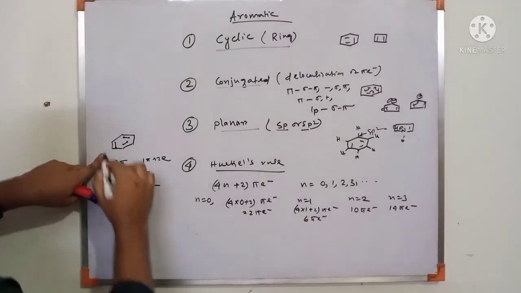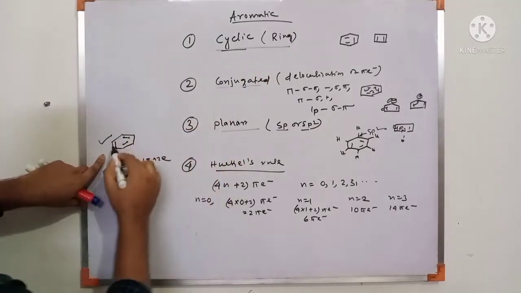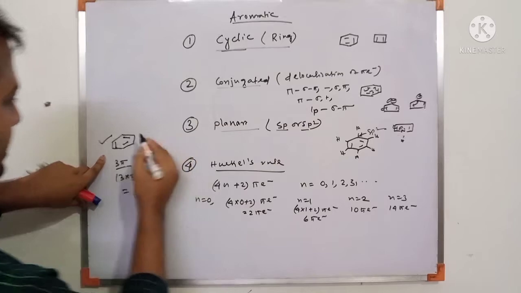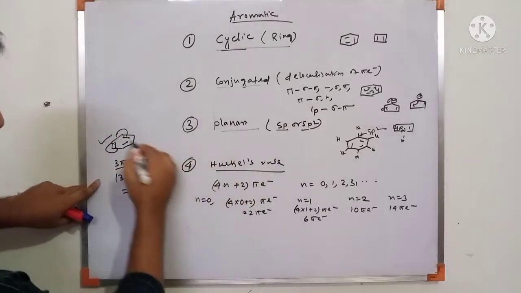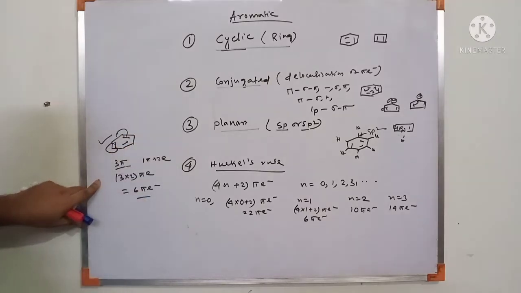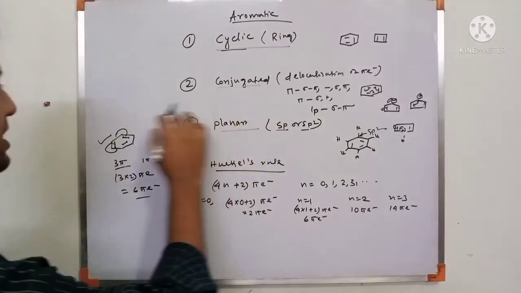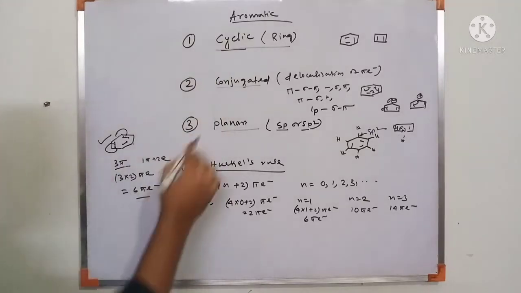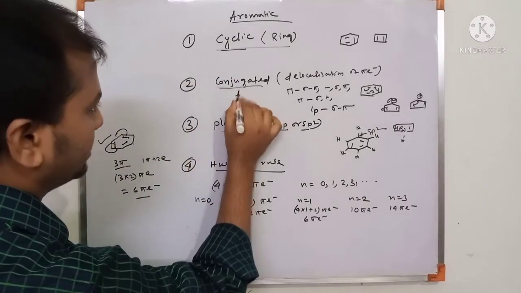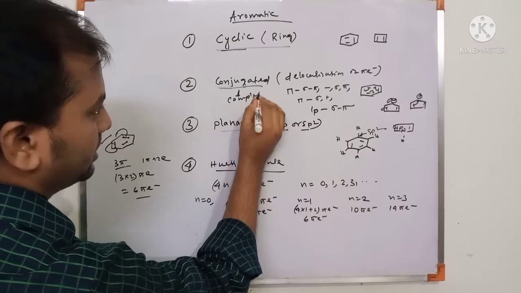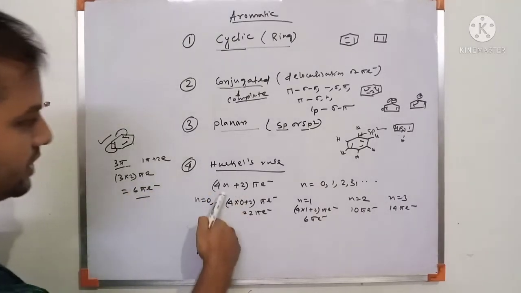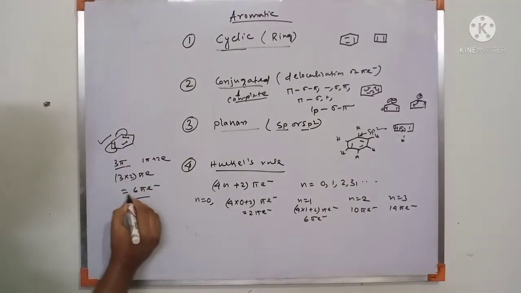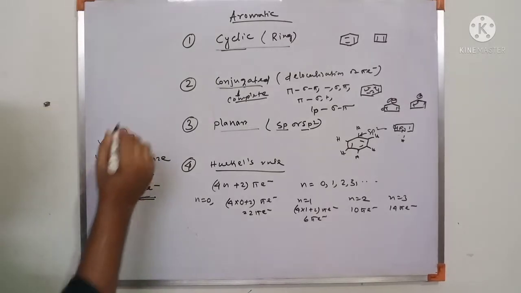So the benzene ring is cyclic, conjugated because the delocalization is there, and planar because all are sp2 hybridization. This is completely conjugated in an aromatic system. Remember, it is completely conjugated, not partial. Then Huckel's rule is followed, a 4n plus 2 pi electron system. So benzene is an aromatic compound.